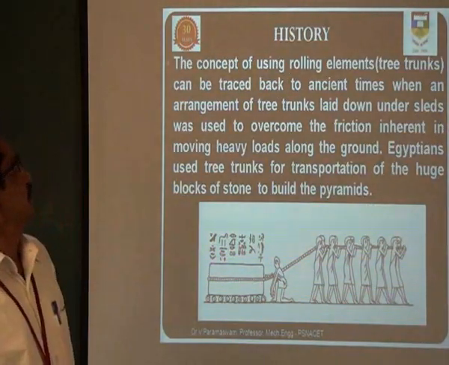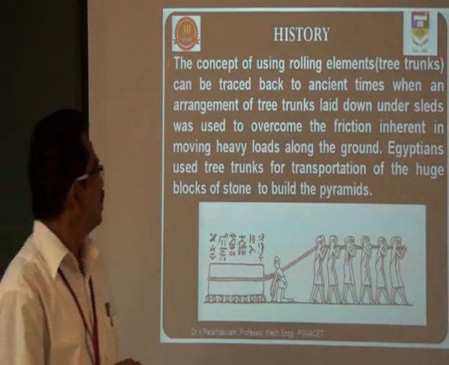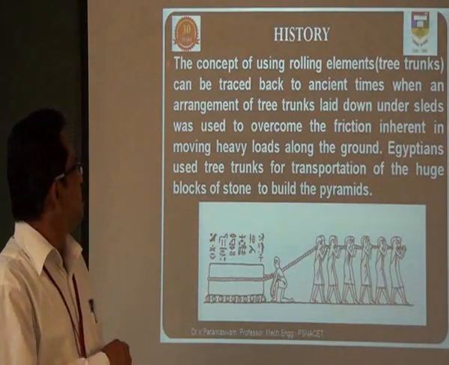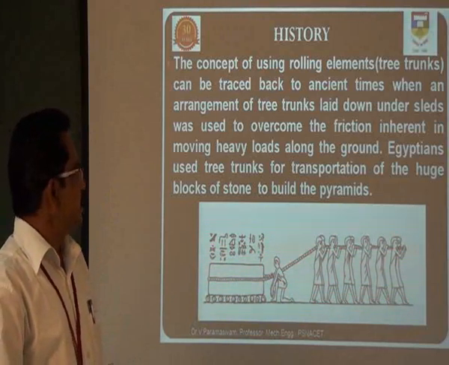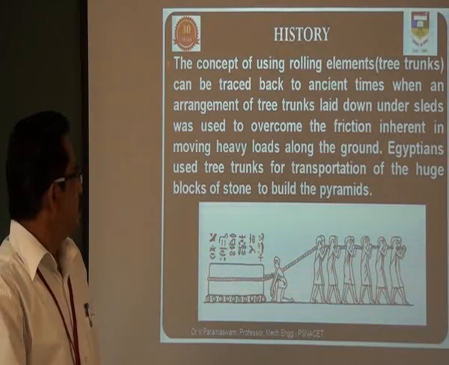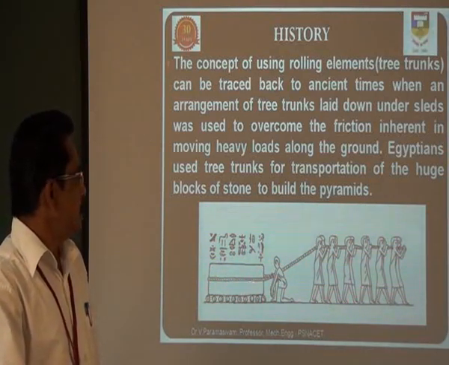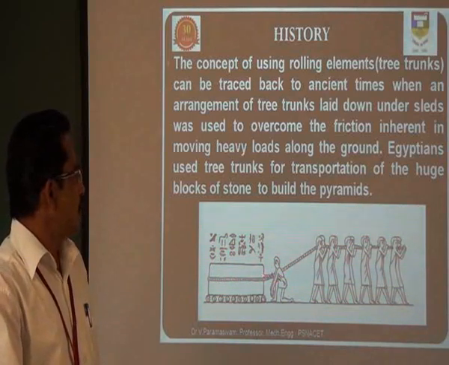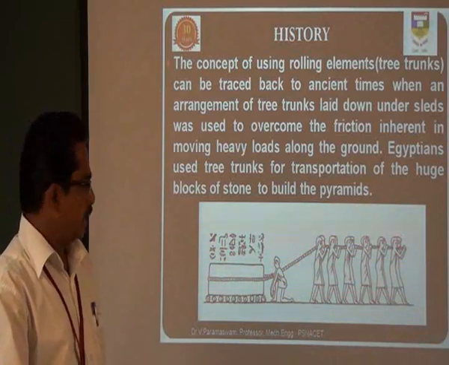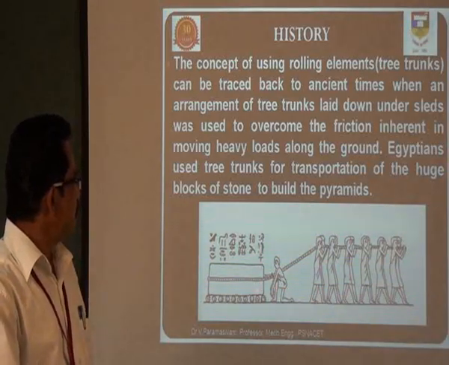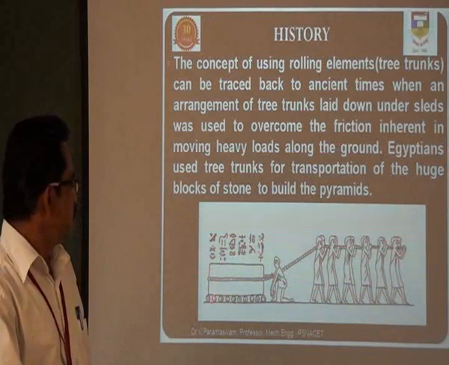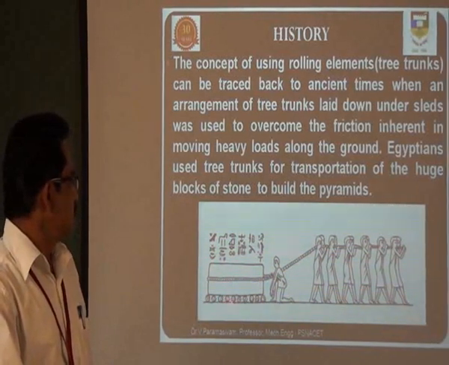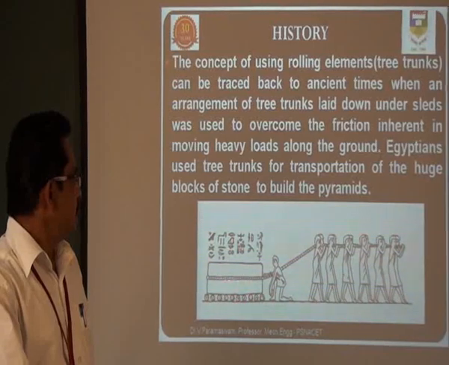Now we look at the history of the development of the bearing. Earlier, in the ancient days, people used to tie ropes around a stone and then pull it. Before that, as shown in the figure, they used wooden rollers under the stone.